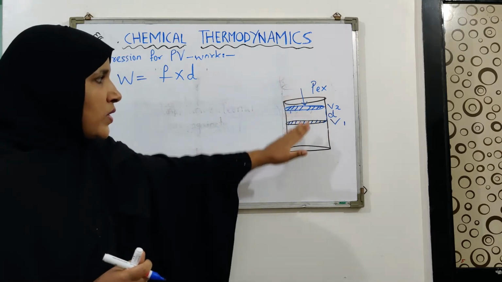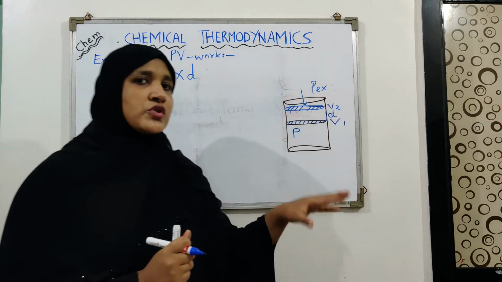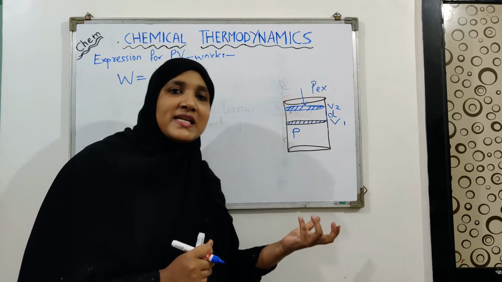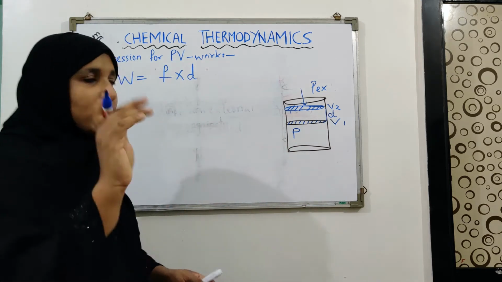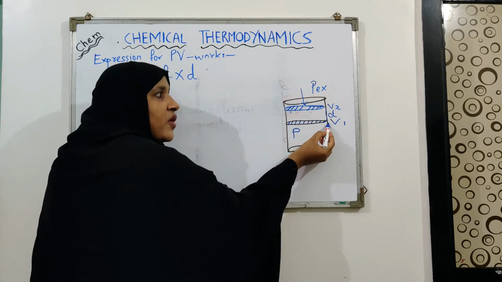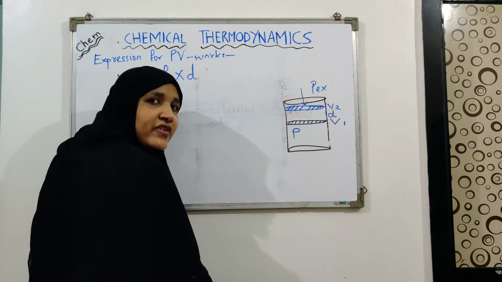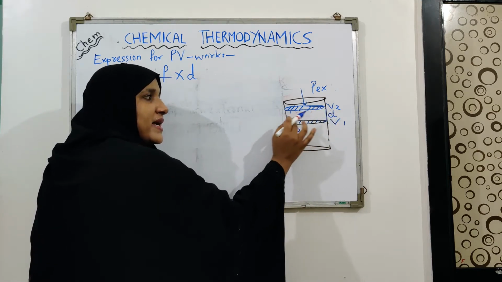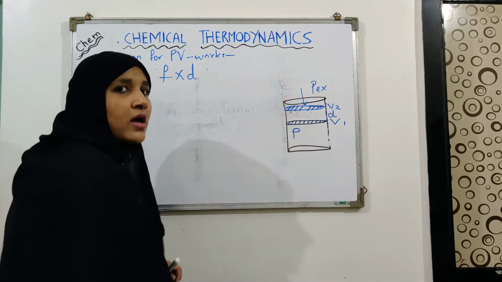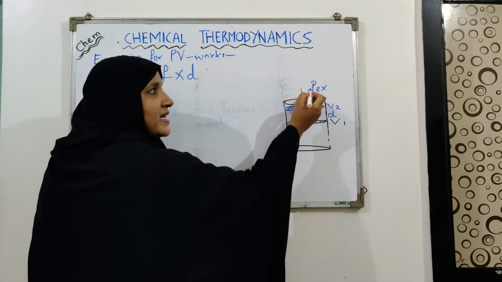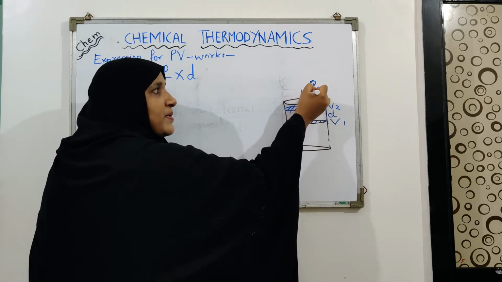Now here what is happening? What is the force which is acting in this system, and what is the distance that is travelled by the system? You can see that the piston has travelled the distance from V1 to V2. So this is d, that is the distance travelled by the piston. And what is the force that is acting here? The force which is acting here is the external pressure.